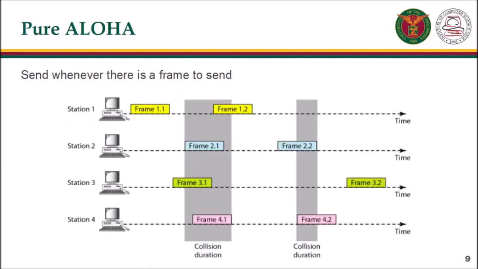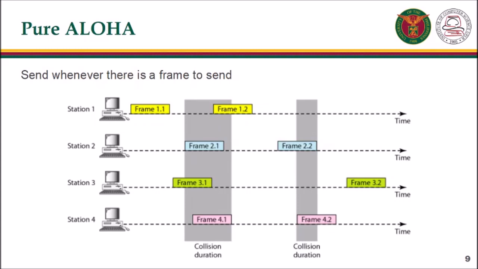The original Aloha protocol is called pure Aloha. This is a simple but elegant protocol. The idea is that each station sends a frame whenever it has a frame to send. However, since there is only one channel to share, there is the possibility of collisions between frames from different stations.